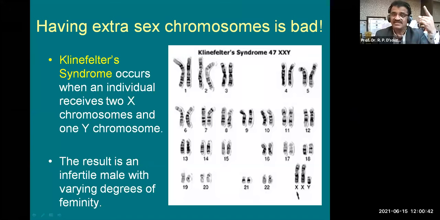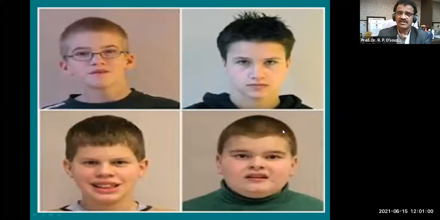That means this male looks more like a female. That feminine look is more common in these boys, and the result is an infertile male. That is why they are not fertile. They cannot procreate, with varying degrees of femininity in their body. They look like ladies or girls. Now look at all these boys.